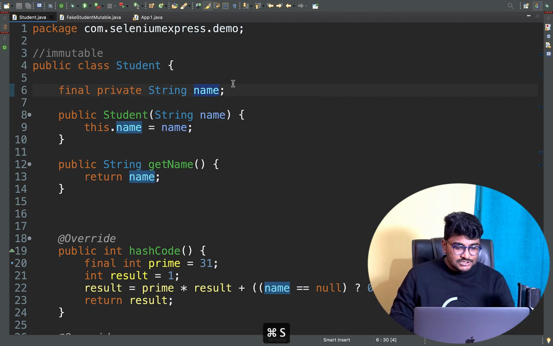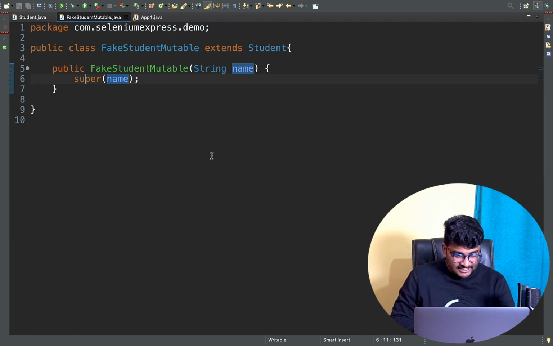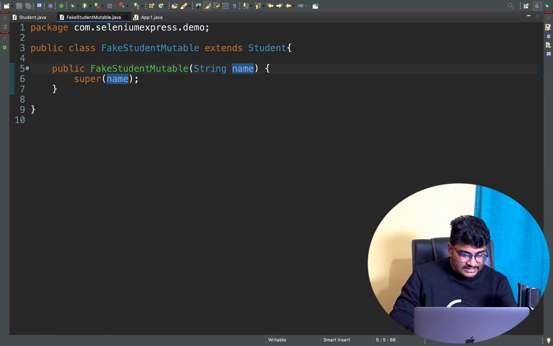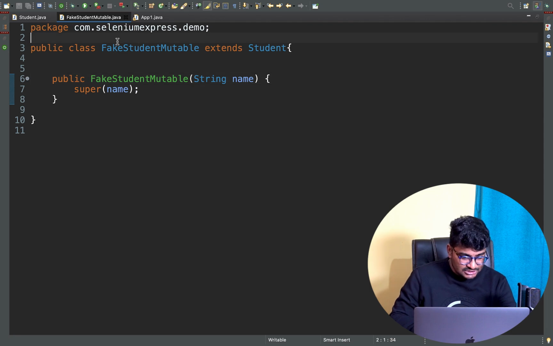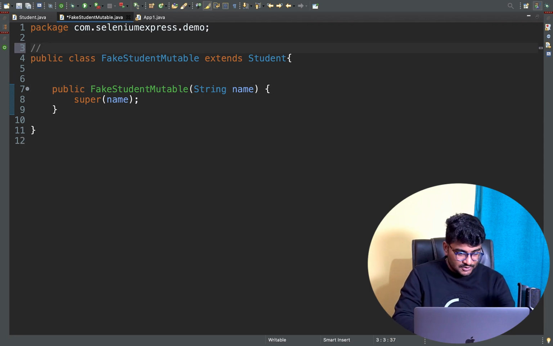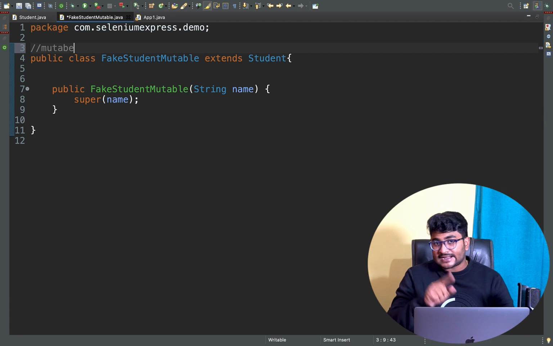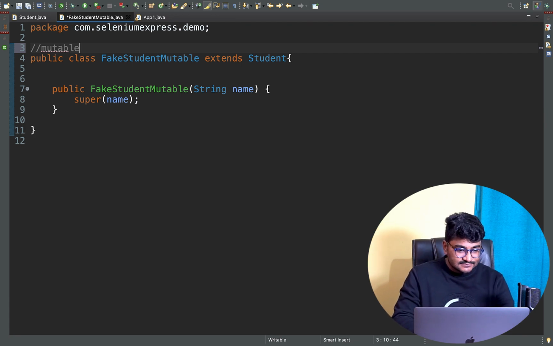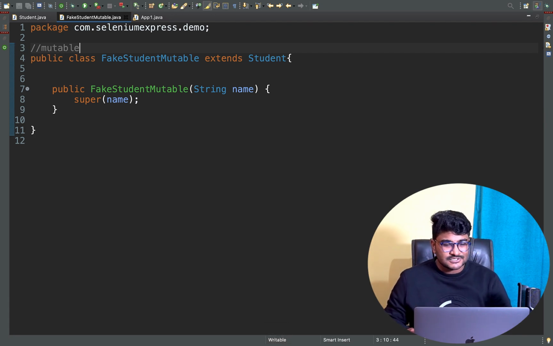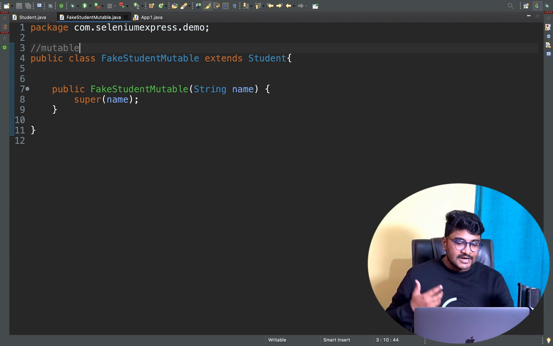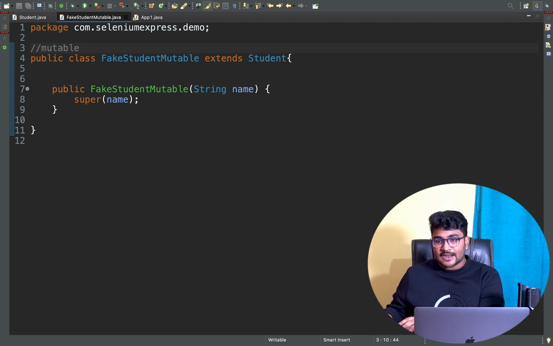Okay, no problem. So I'll just do a trick here. Let me tell you what I'm going to do. This is my mutable class. Let me write mutable. Guys, you have to practice this once. I don't think it will be confusing for you. It's so easy, and you are smart enough to get this. But if you are finding it unclear what I am doing, open up your laptop, start coding the same thing and start understanding. Then it will make a lot of sense, right?